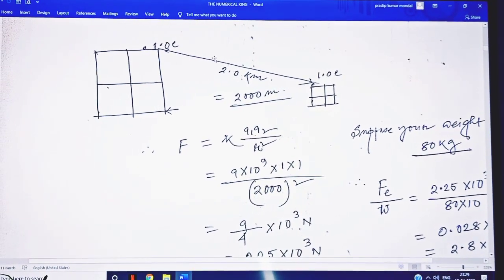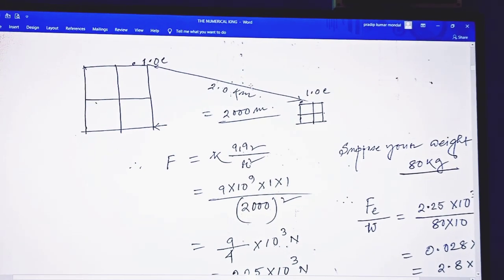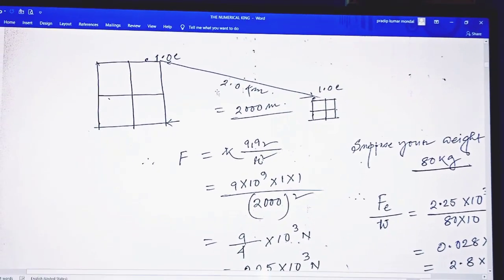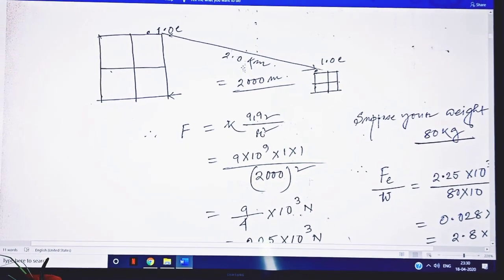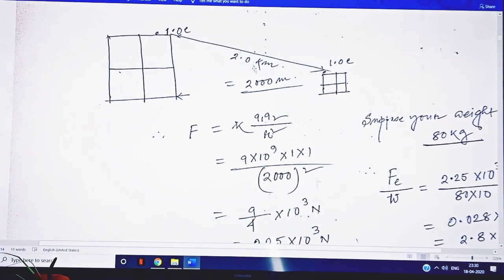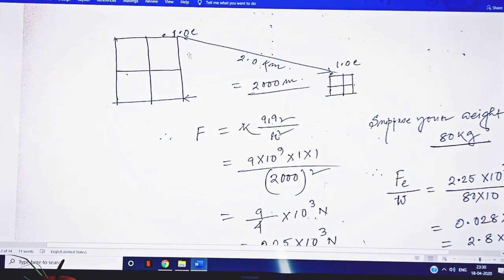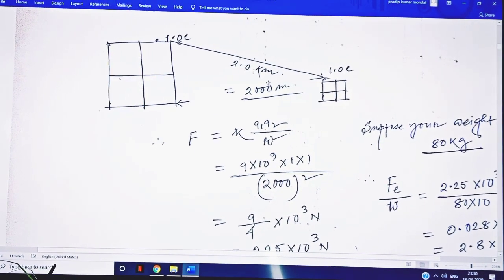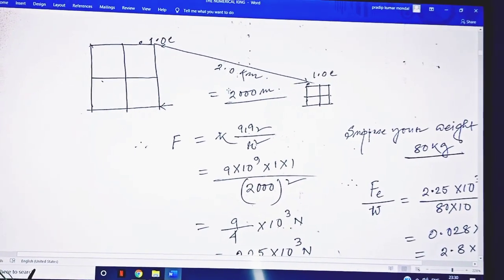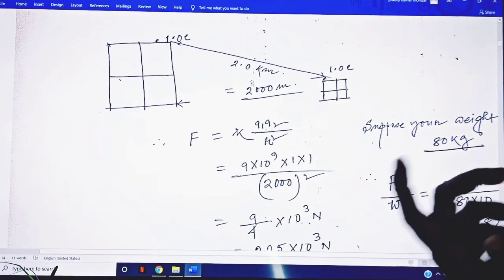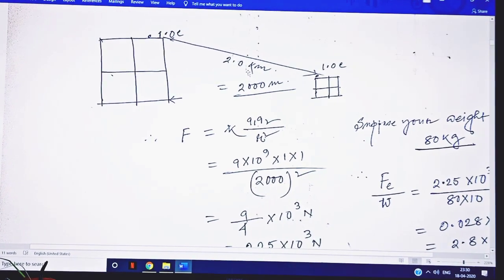Here all the figures are respected; A. C. Verma has taken it as 2.0, that is, the significant figures are 2, and 0 is the uncertain digit. It may be 2 point something, but you have to take 2 kilometer almost. So 1.0 coulomb and 1.0 coulomb, and the distance is 2 kilometer, that is 2000 meter. You have to change to a particular SI unit system. You can't keep it with multiples or sub-multiples, so you have to change to the SI unit.